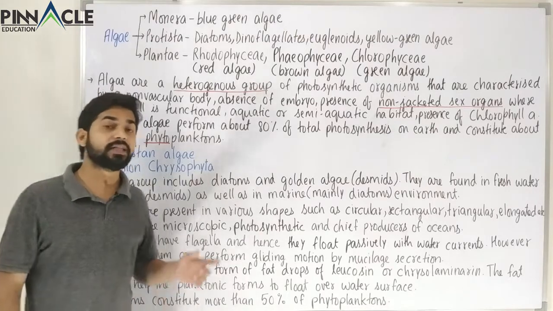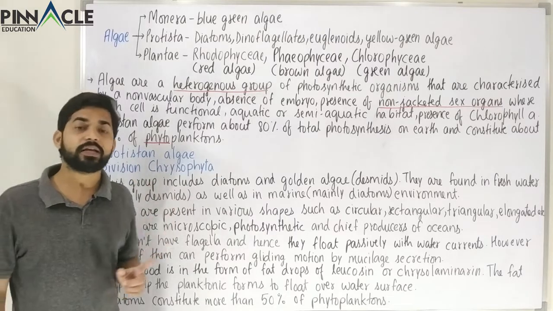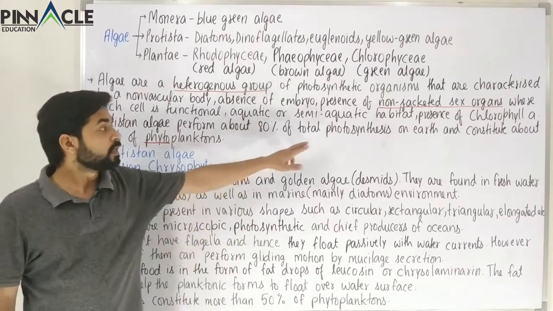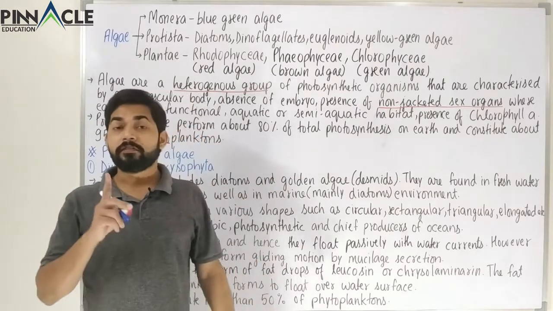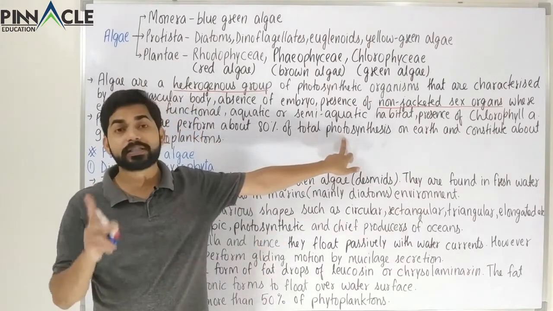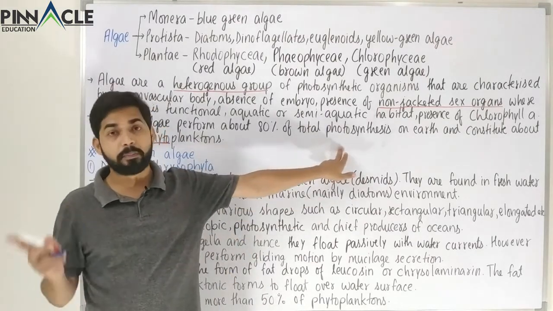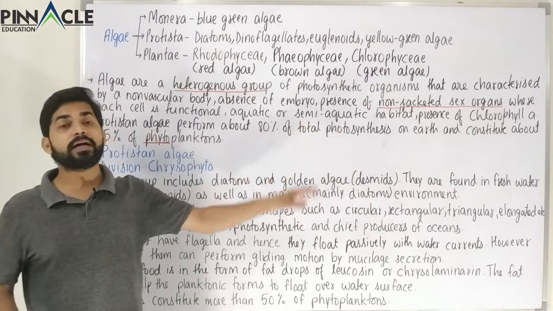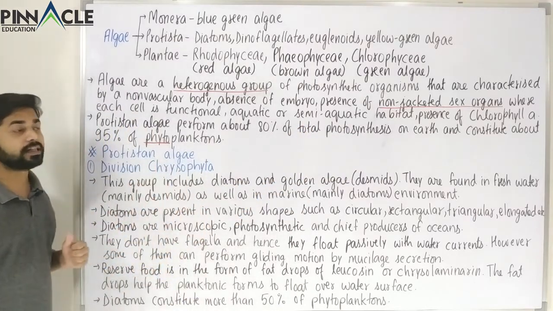So you can imagine how important these are for each and every organism, because this photosynthesis is not like bacterial photosynthesis where oxygen is not released. This photosynthesis is oxygenic. Oxygenic means it gives oxygen as a byproduct. So now you can imagine how important this category, the Protistan algae, is.